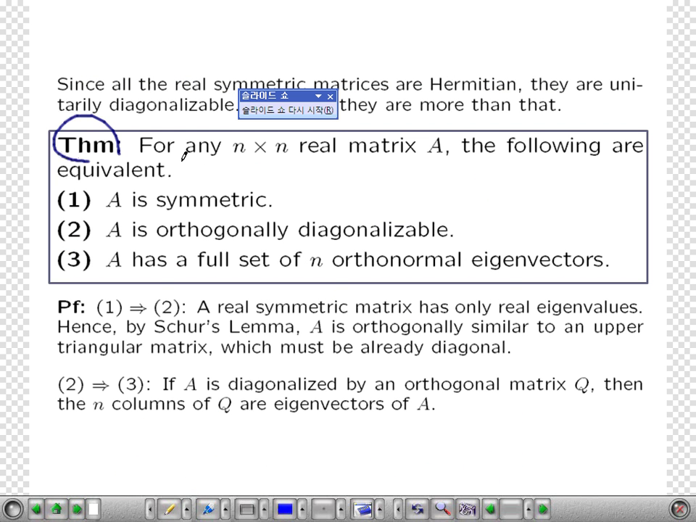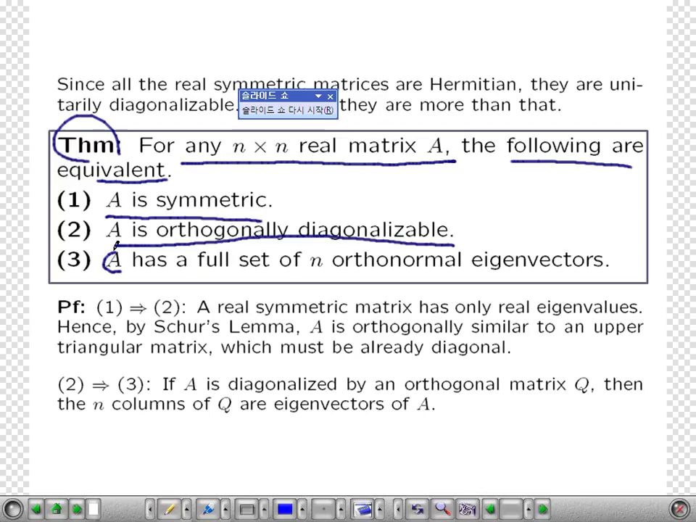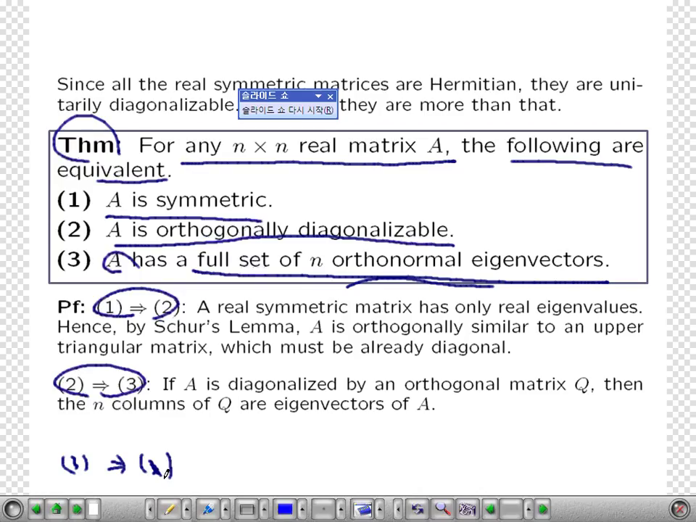Next theorem. For any n by n real matrix, this is a special case. The following are equivalent. A is symmetric, then A is orthogonally diagonalizable. A has a full set of n orthonormal eigenvectors. So the way of proof is to show the first sentence implies the second, the second sentence implies the third, and the third sentence implies the first sentence. That's the way of proving.